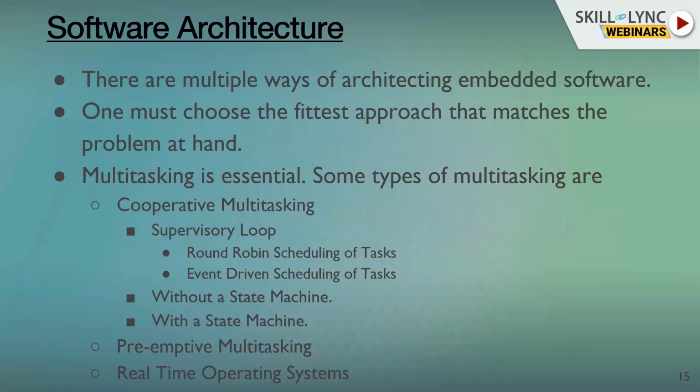As the system has evolved over a period of time, 2 major types of multitasking systems have come up. One is called cooperative multitasking, and the other is preemptive multitasking. We'll look at both of them in more detail. But in general, cooperative multitasking is essentially a big loop that is just doing A, B, C, D, E, F, and then goes back to A, B, C, D, E, F, and just keeps repeating that. Whether it does B after A or whether it does C after A, that's up to the software designer.